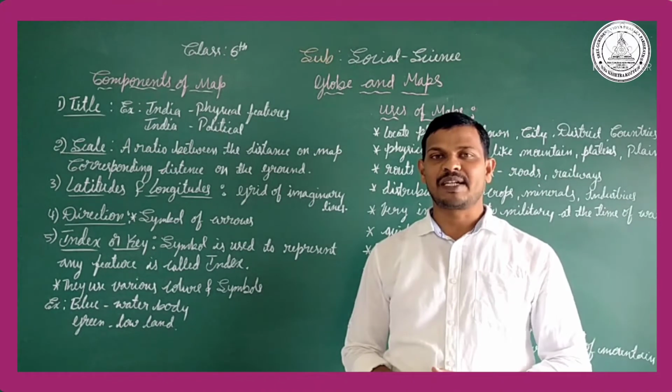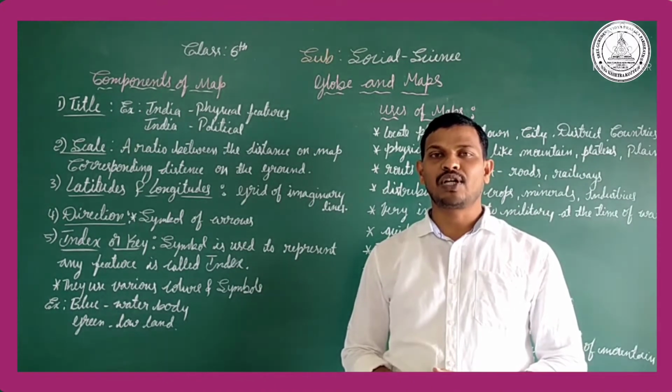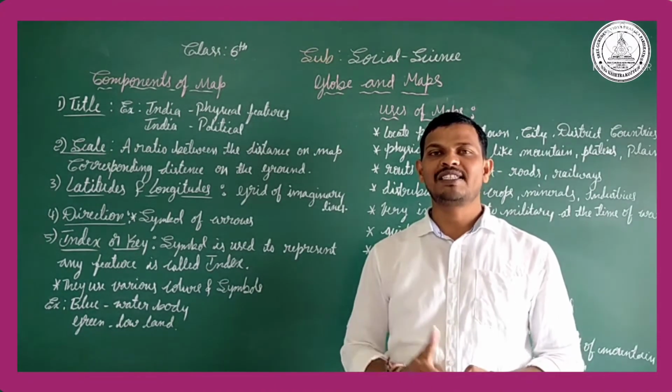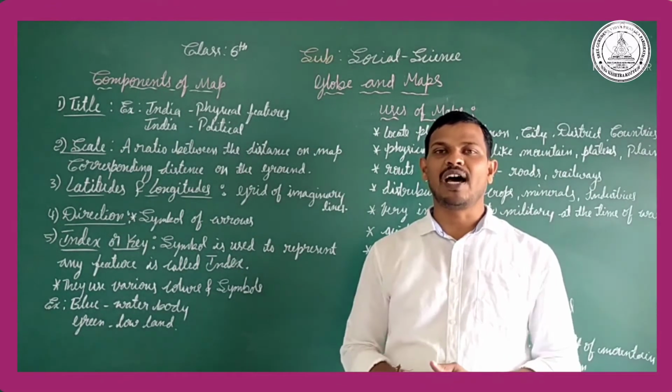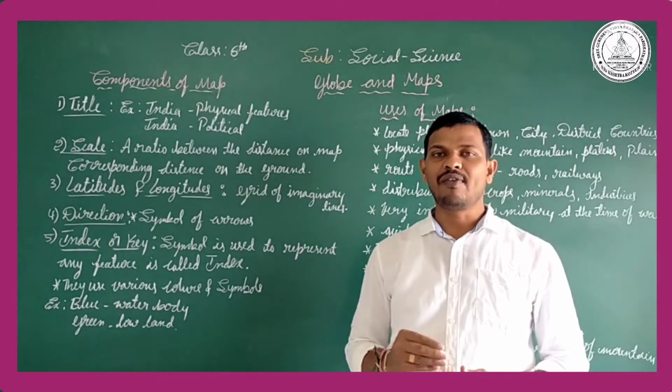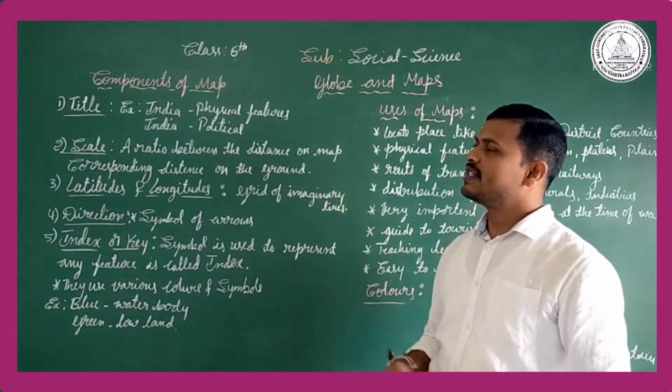Fiction and social science subject. In a previous class we learned about the globe and maps, especially the meaning of globe, the meaning of maps, and the shape of the earth. In that way, today we have to discuss the components of a map.